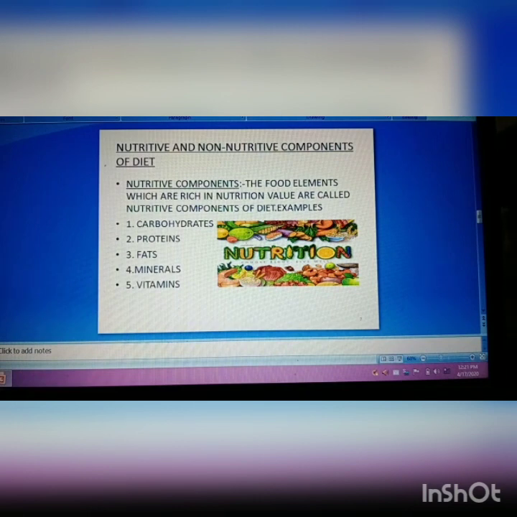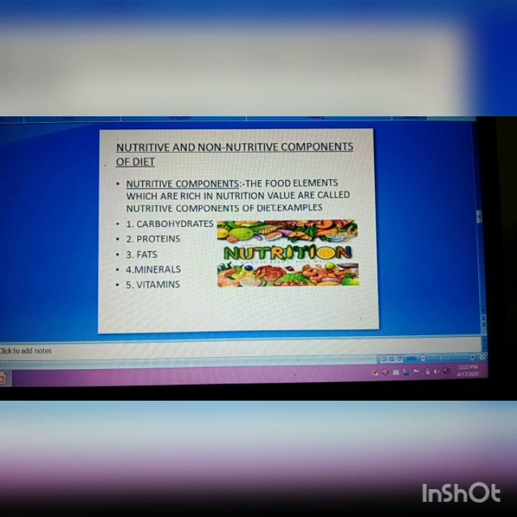First one is nutritive components. Nutritive components are those components which are rich in nutritional values. The major components are carbohydrates, fats, proteins, and vitamins. We already studied these nutrients.